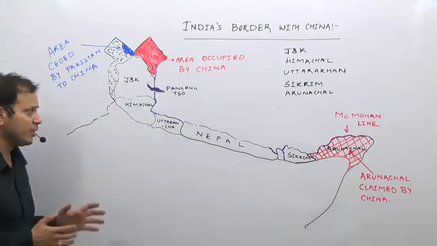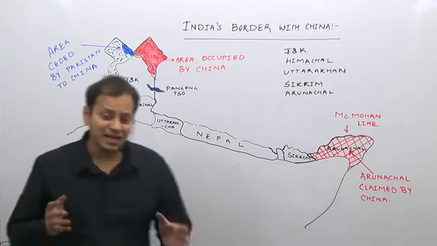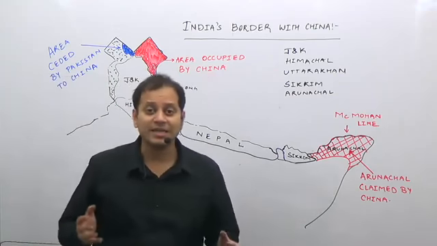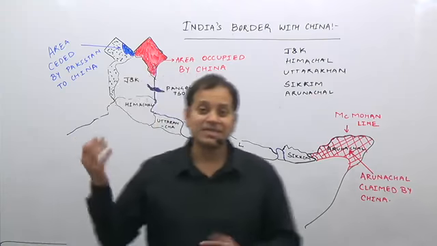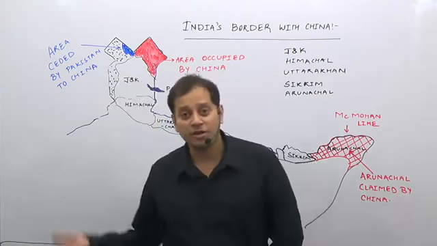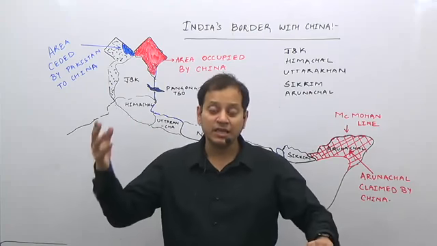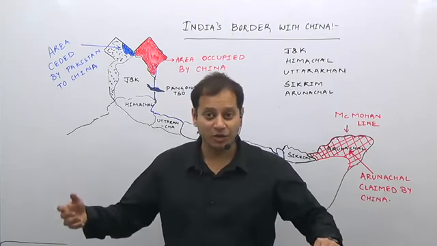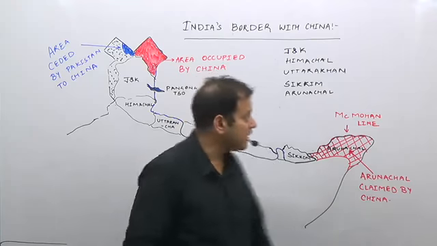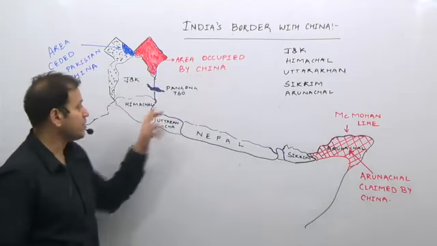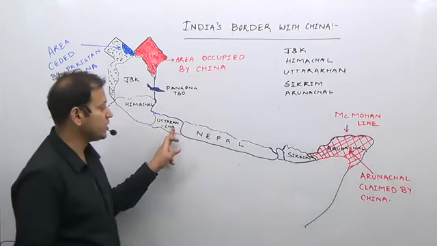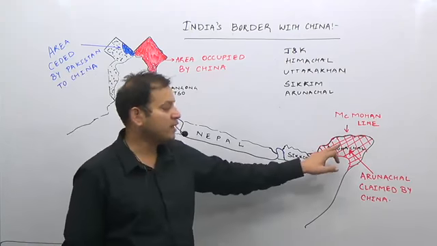Now the Indo-China border is the second largest border India shares with any country. It is with China. So it is the second largest border after the border of Bangladesh, somewhere around 3,917 kilometers. It is shared by 5 states: Jammu Kashmir, then Himachal Pradesh, then Uttarakhand, then Sikkim and Arunachal.